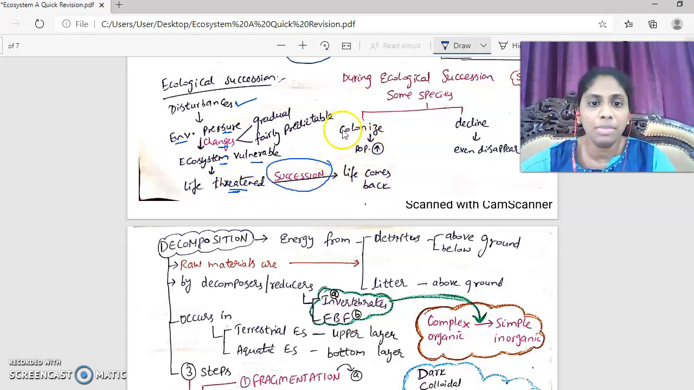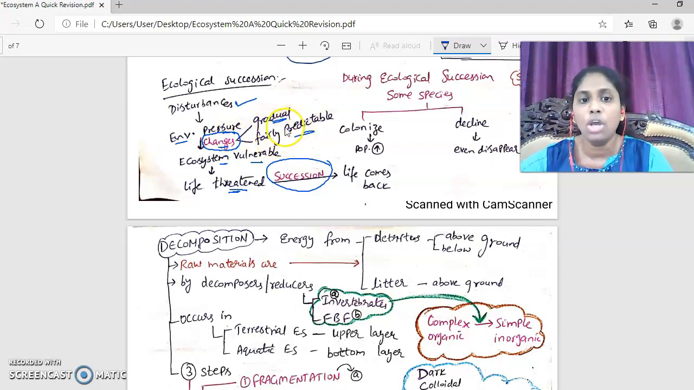Now when life comes back, let us see the changes first. These changes that are brought about in the ecosystem are gradual changes and they're fairly predictable changes. All these changes together lead to succession. During ecological succession, some species colonize and population increases, while some species decline and even disappear.